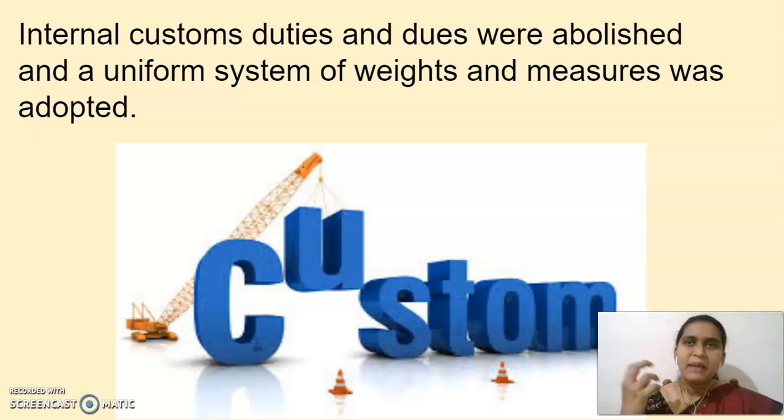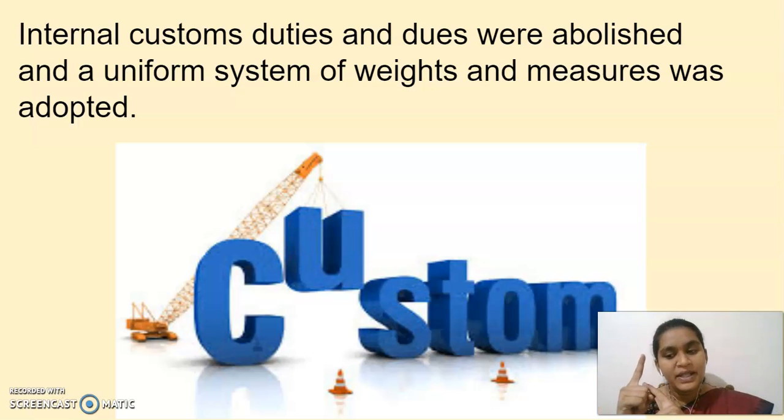In some places 1 meter will be this much, in other places 1 meter will be that much. So there will be no uniformity in the measures or weights. It is a loss for the merchants, yes or no? It will be a big problem for the merchants.